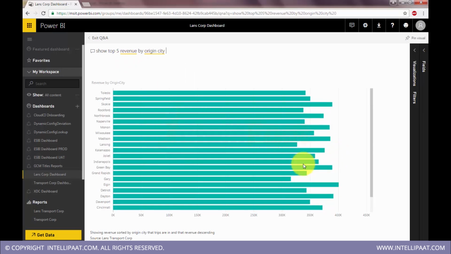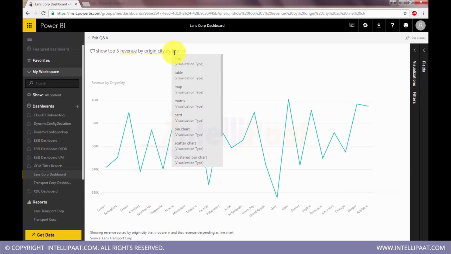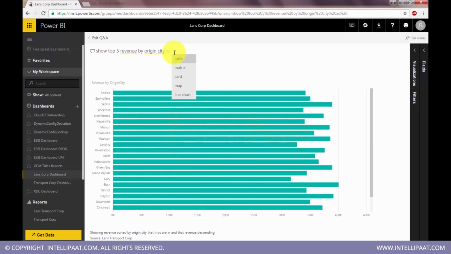This would generally come up in descending order. I can change the chart type also here, as a line chart. I can see it as a line chart or a bar chart.